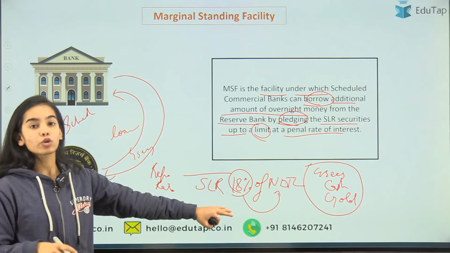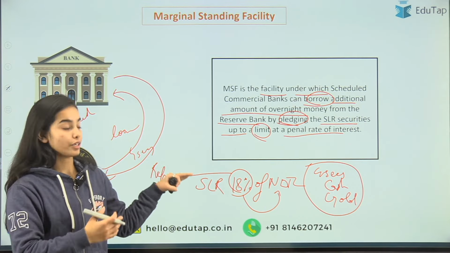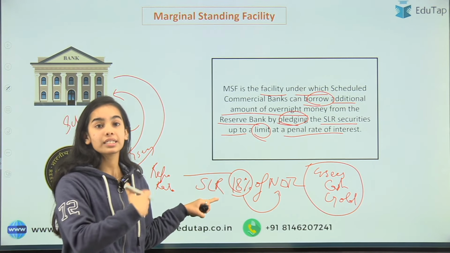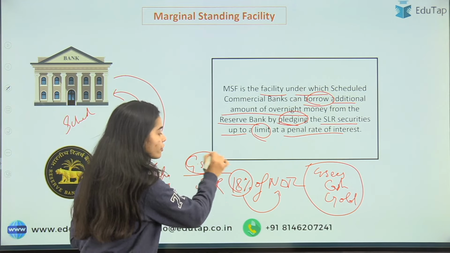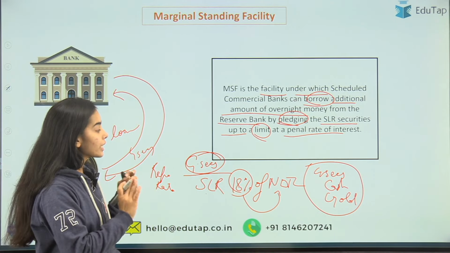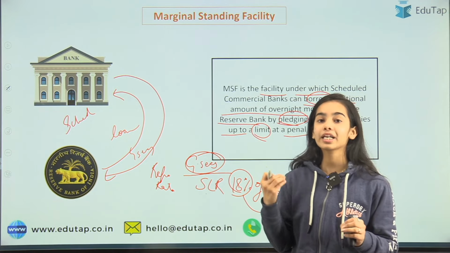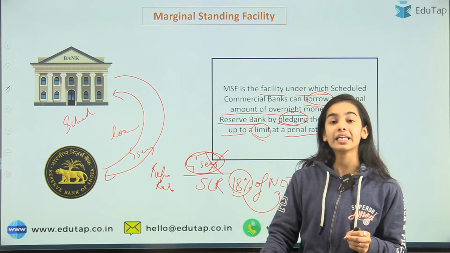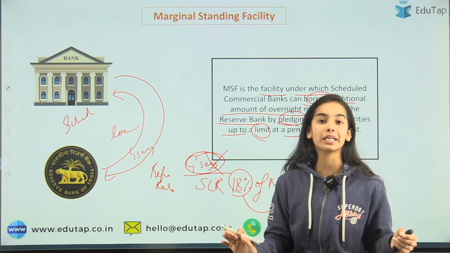Now in the repo rate, the G-Secs had to be put as collateral, and those G-Secs should be above the amount of the SLR. You can't give the SLR securities in the repo transaction. You should have some extra G-Secs to give as collateral in the repo rate. But now suppose the bank is in a very distressful situation and does not have any extra government securities with itself, but it needs the money right now, instantly. It has a very big liquidity crunch.